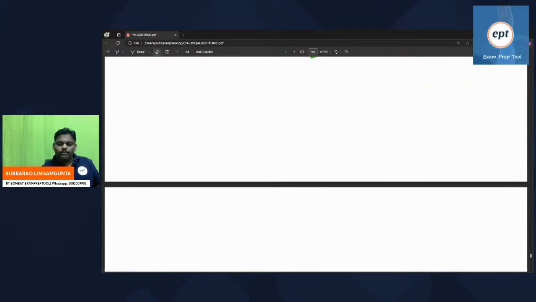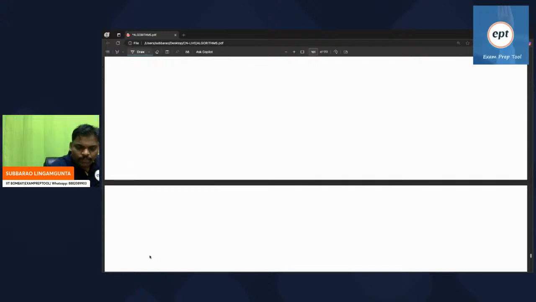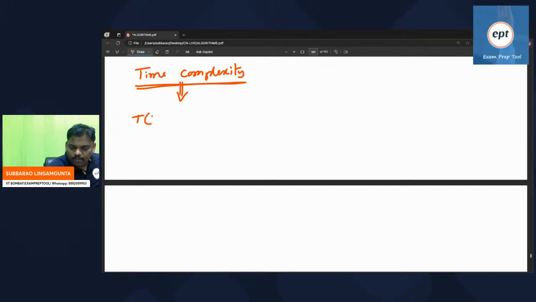Remember, the time complexity of any program, T of P, is equal to how much time that program will take for compilation plus how much time that program will take for running.